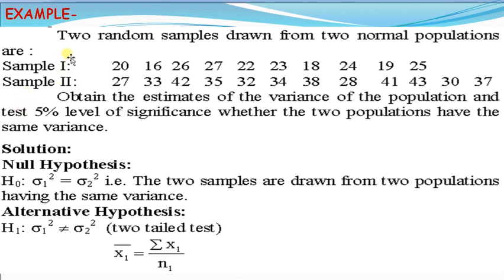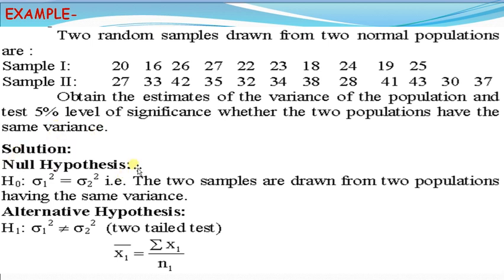Let us take a second example. Two random samples drawn from two normal populations are: sample 1: 20, 16, 26, 27, 22, 23, 18, 24, 19 and 25. Second sample having values 27, 33, 42, 35, 32, 34, 38, 28, 41, 43, 30 and 37. Obtain the estimate of variance of the population and test at 5% level of significance whether the two populations have the same variances. Let us start solving the problem.